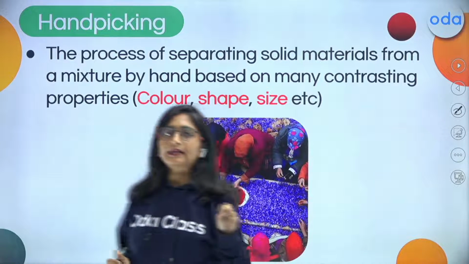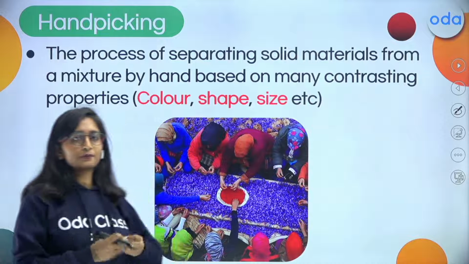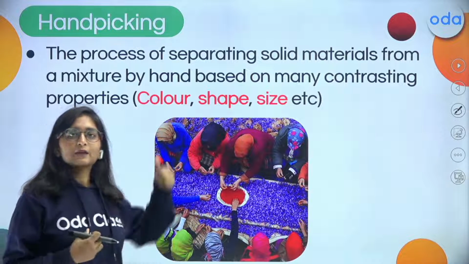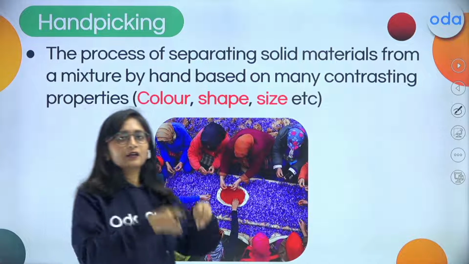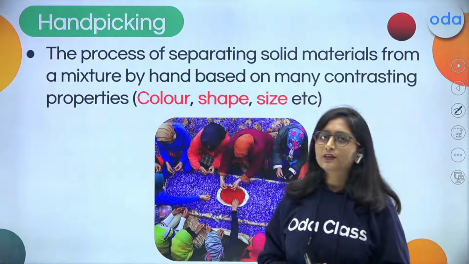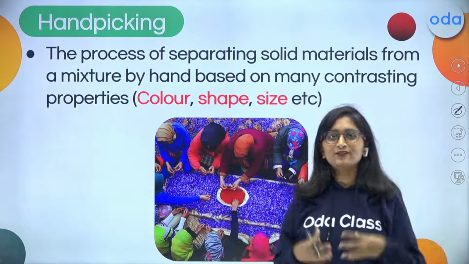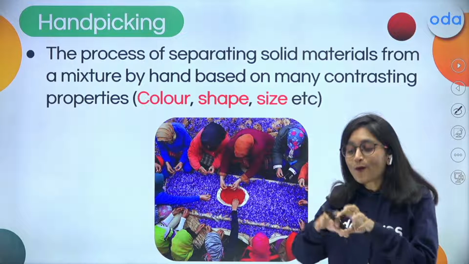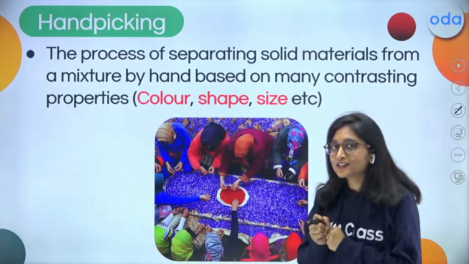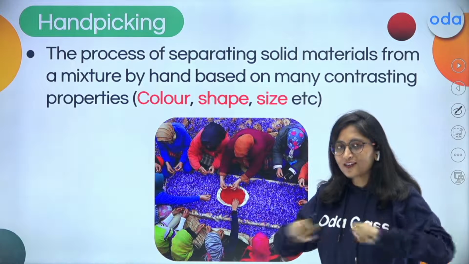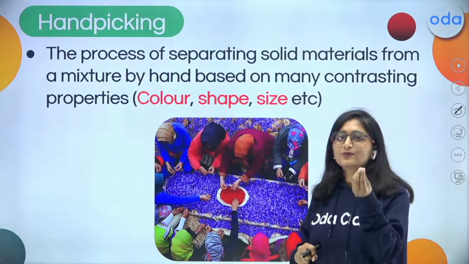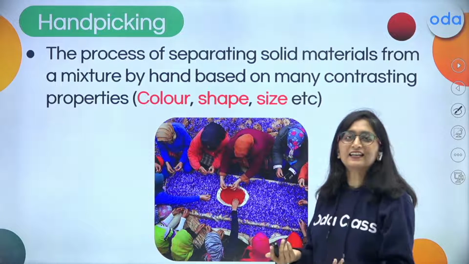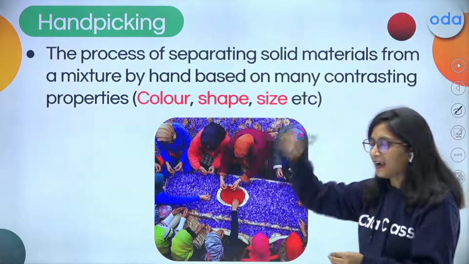Now, there is another one. This is the separation technique number 2, in which we are going to separate the solid mixture by the help of this process. That is going to be hand picking. Very easy. That is going to be the gems. You are having so many gems. How many of you love the gems? Mine is the purple one, right? So all those gems, you need to just segregate them. You just need to sort them out, right? Just by using the hand. You can do it. The same way is actually a separating technique you are applying. So that is hand picking.